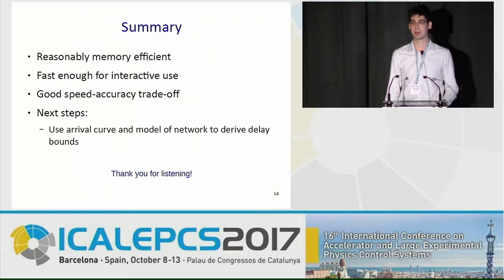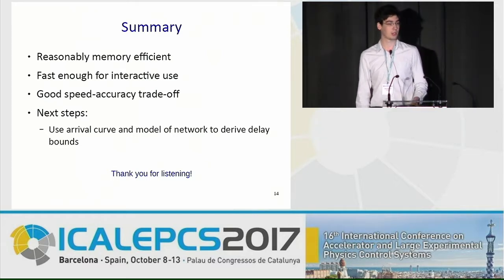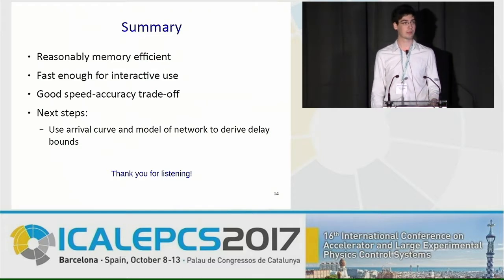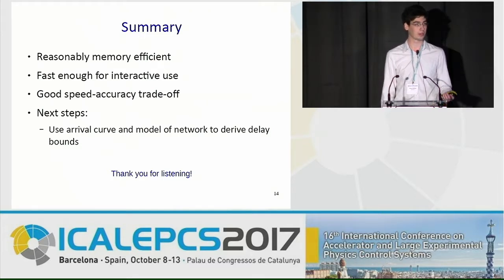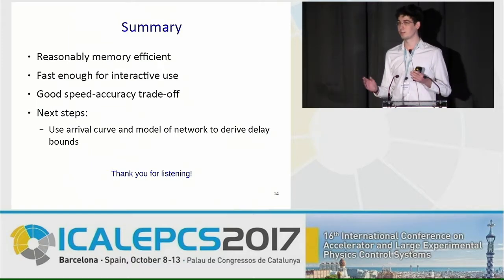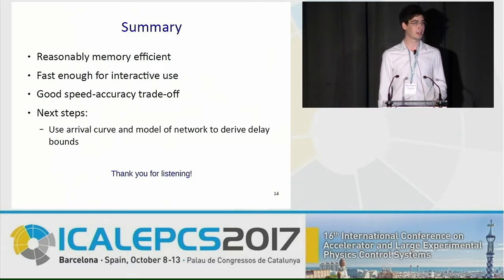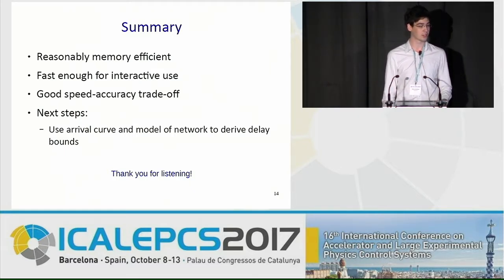Now, the next steps would be to use the model of the network we have in combination with the arrival curve we derive from these traffic specifications to actually derive delay bounds and guarantee that any execution path we can take actually remains within these delay bounds. But that's out of scope for this work, and I'm actually also out of time. So that's it. Thank you.